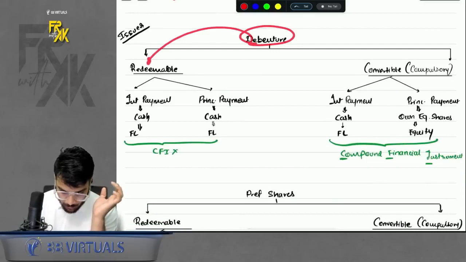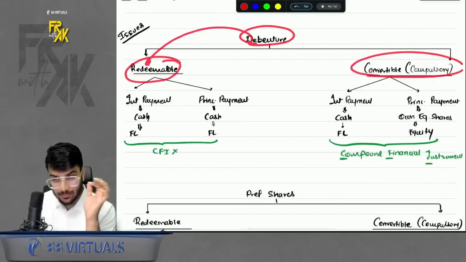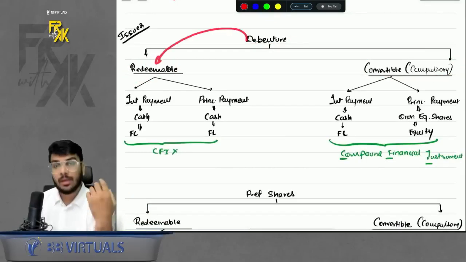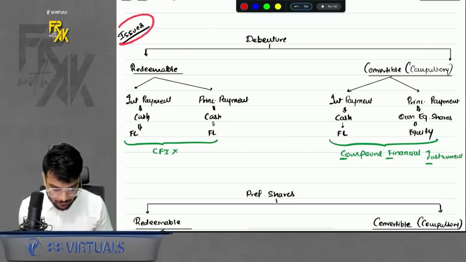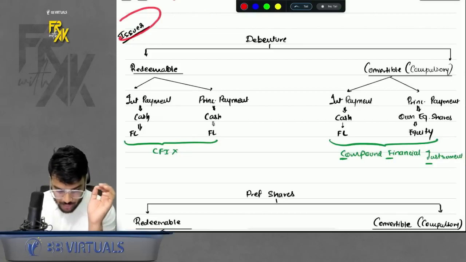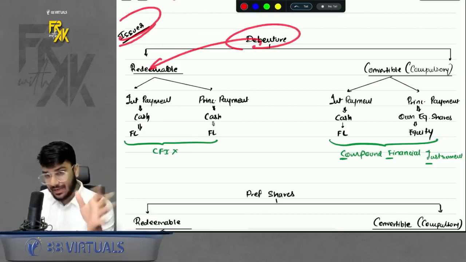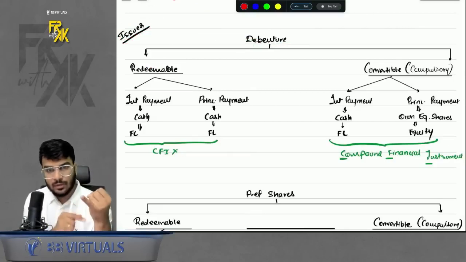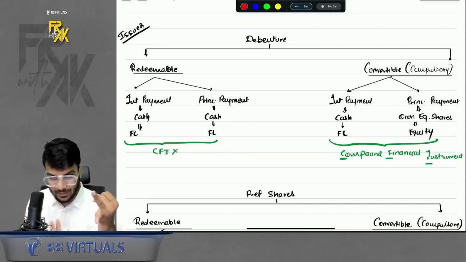Let's say debentures can be of two types, either redeemable or convertible. First we are discussing redeemable. Who are we? We are the issuer. For the issuer, it might be a financial liability or equity. We issue some debentures which are redeemable. Redeemable means interest you will give in cash, principal also you will give in cash.